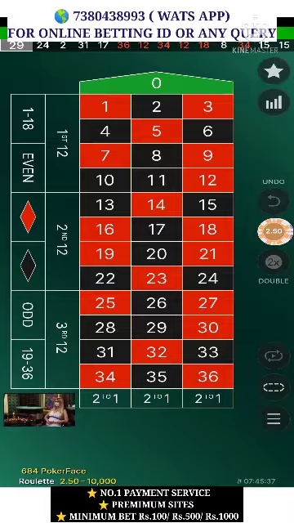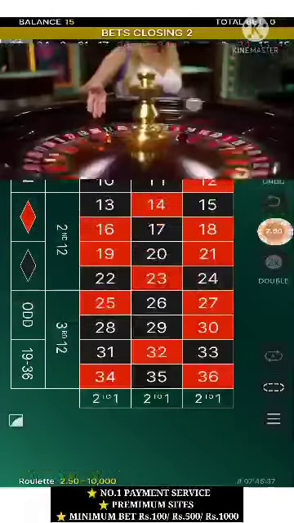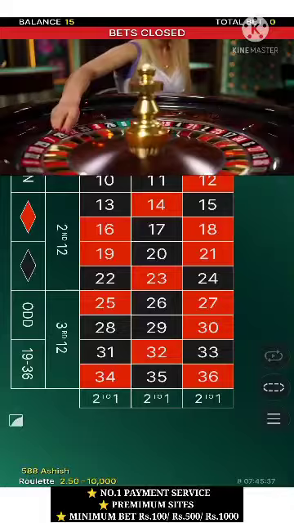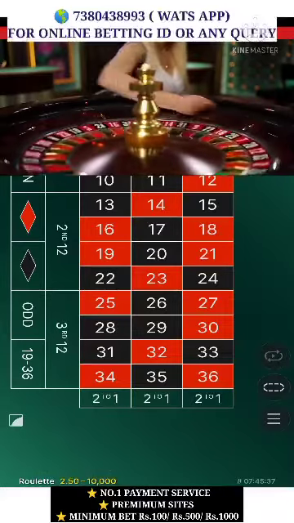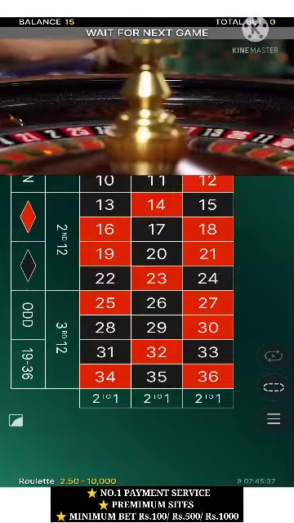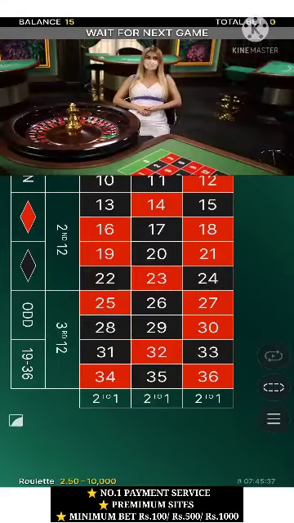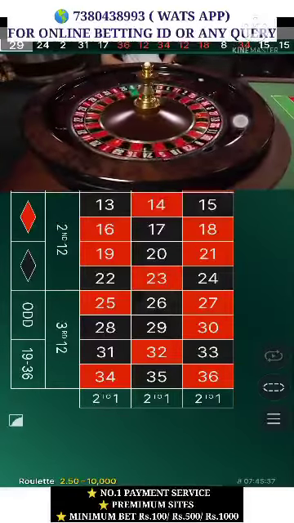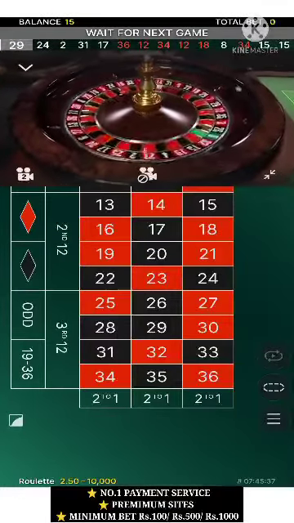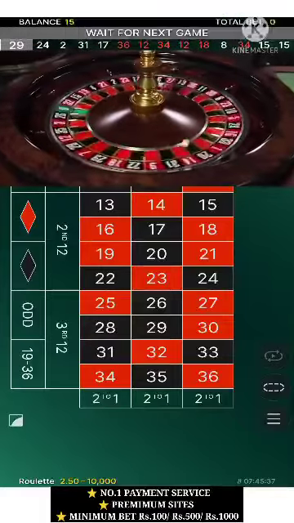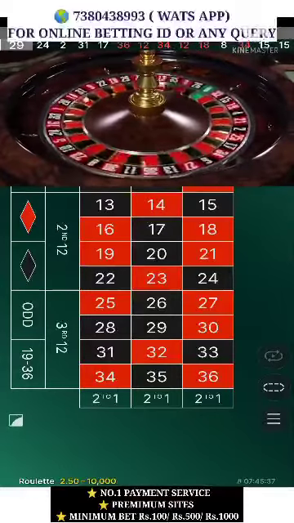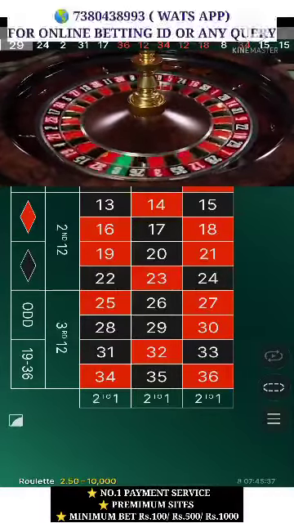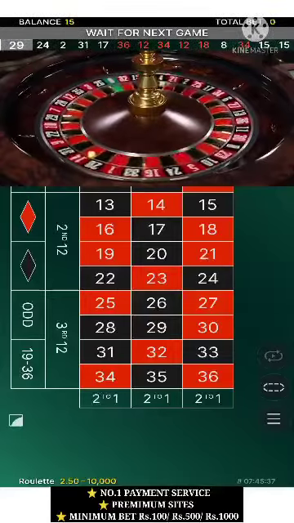I will show you how you can place a bet. Once I observe the game, the bet has closed, let this lady roll the ball, and now I see where the ball stops. The last number that came was 29, that was an odd number. This time also odd should come, I think, according to my guess. Let's see what happens. No, it has come even number.